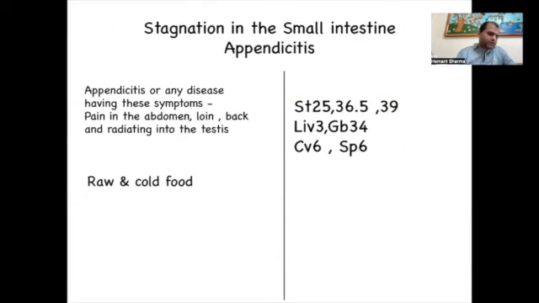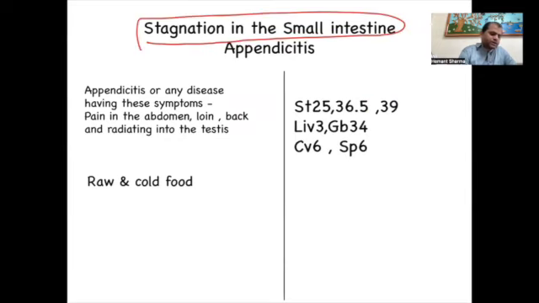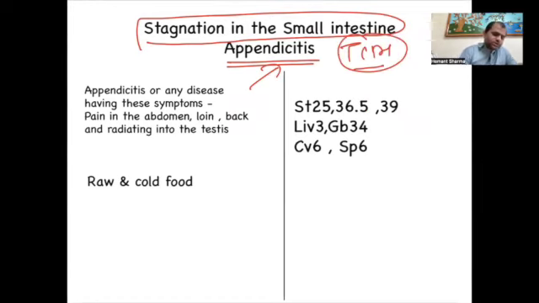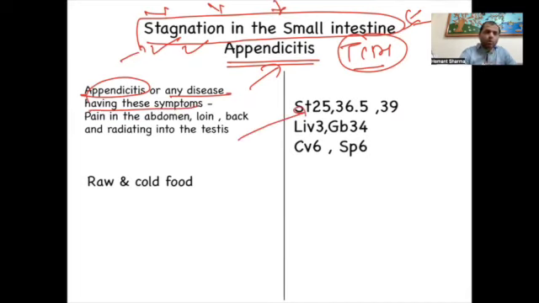Let's move to pattern number 3, which is called stagnation in the small intestine causing appendicitis. So as per the TCM, what is appendicitis? As per the TCM, appendicitis is when there is a stagnation in the small intestine. So not only appendicitis, any disease having these symptoms, we can apply this protocol. What are the symptoms? Pain in the lower abdomen, or pain is radiating in the testicle. In the appendicitis, also pain is radiating in the testicle.